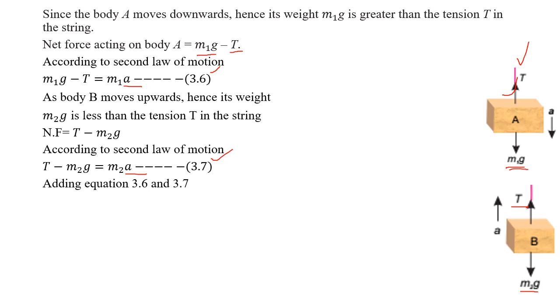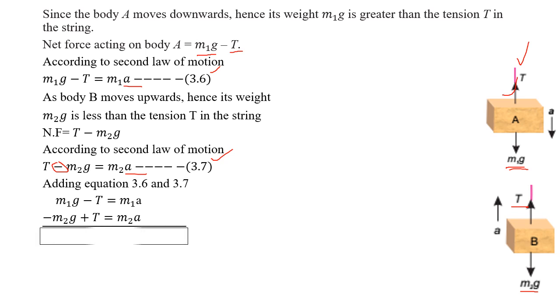Now we can write equation 3.6: m1g minus T is equal to m1a, and similarly equation 3.7: minus m2g plus T is equal to m2a. This T is actually positive. If it were negative, there would be a negative sign.